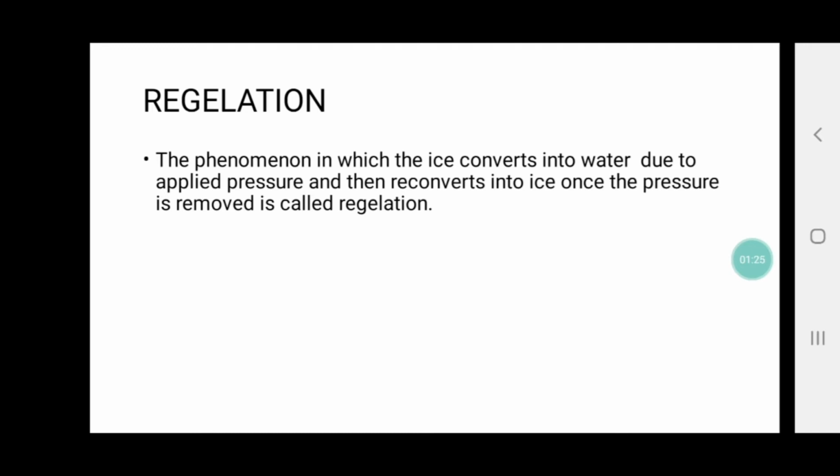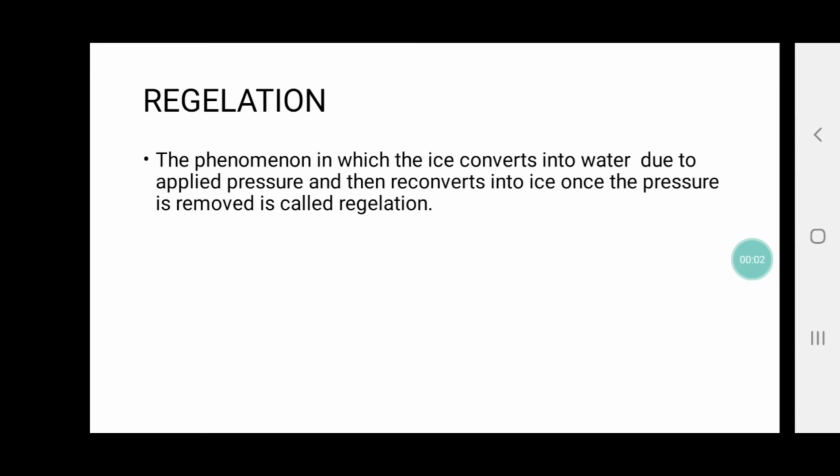As it is removed, the melting point again increases, comes to normal, that is 0 degrees Celsius. Due to this, what happens? That water gets converted into ice again. Okay, so due to this regelation, the wire moves through the ice slab completely without breaking it.